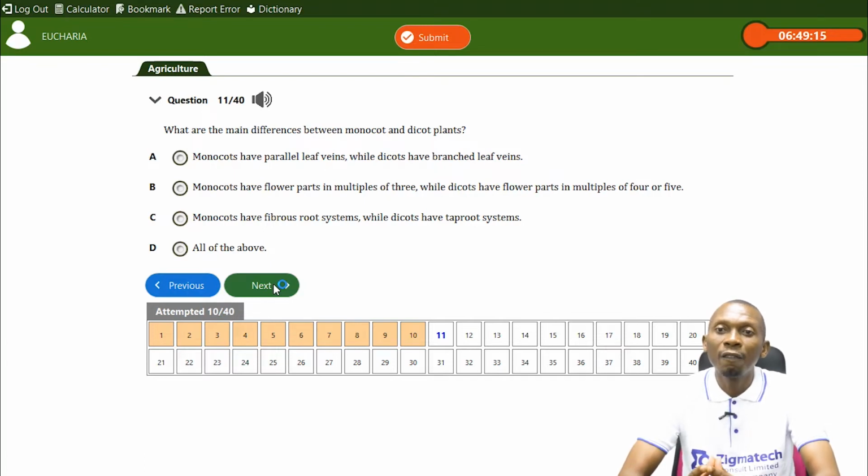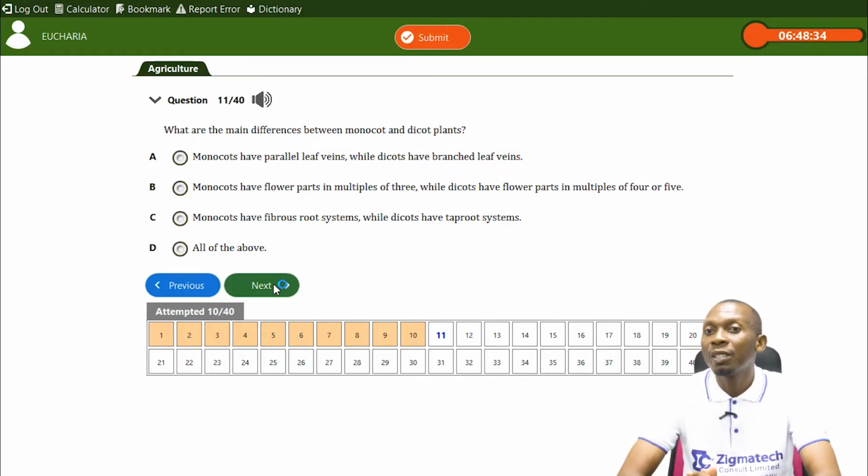So based on that knowledge, you will be able to answer this question. So let's look at it. Option A says monocots have parallel leaf veins, which is correct, and dicots have branched leaf veins. Now let me give you an illustration of a plant that is a monocot, and I think it's a popular plant we should know, the maize plant. If you look at the leaves of the maize, you can see that the veins on the leaves are parallel. That's straight lines on the leaves. While another example, a plant that is a dicot, is the beans plant. If you look at the beans plant, you see that the leaves have net veins, that the veins are scattered. They don't follow a straight line pattern.